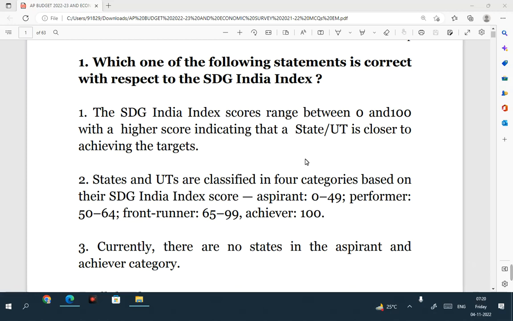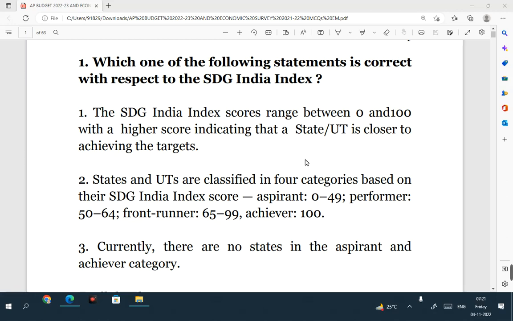As all of you know, Indian economy and AP economy together constitute 75 marks in paper 2 as per the new pattern. So you can expect some 20 to 30 questions on Andhra Pradesh economy. So from the recent budget